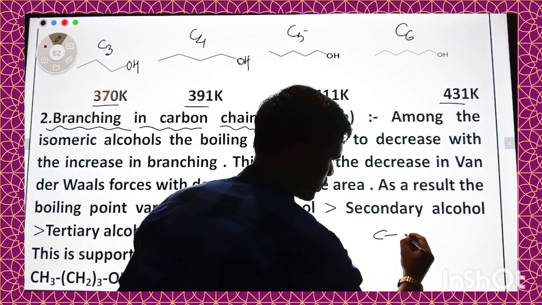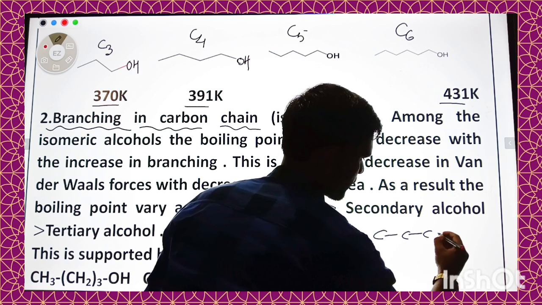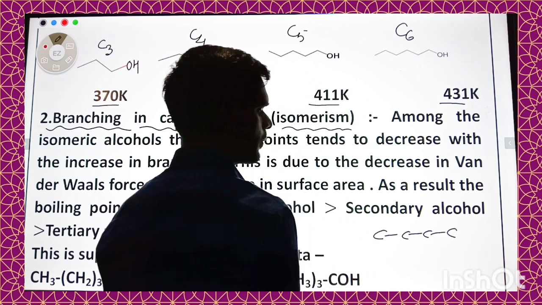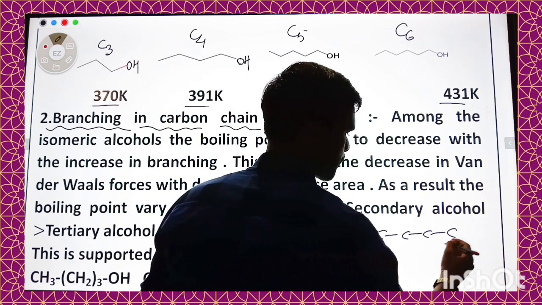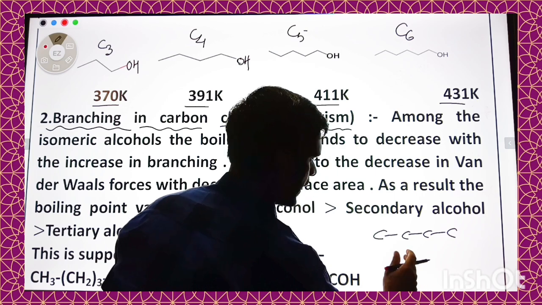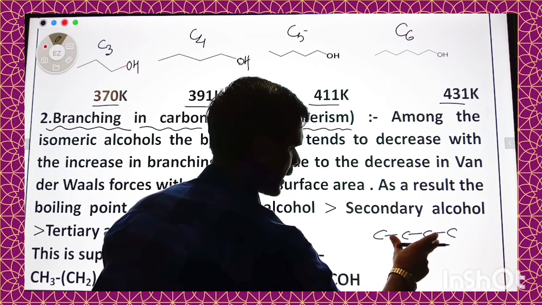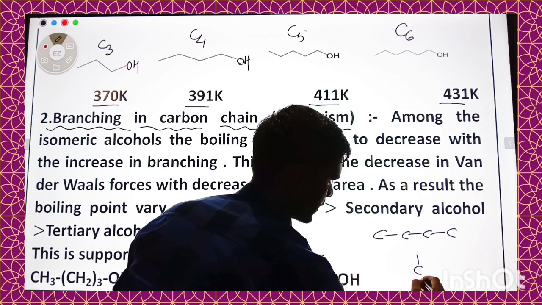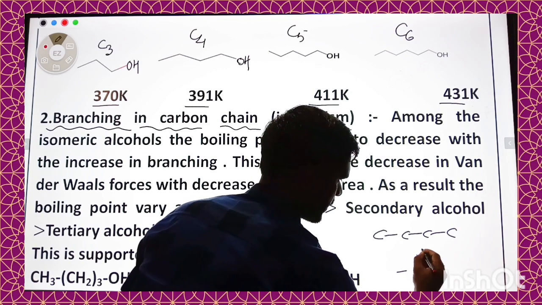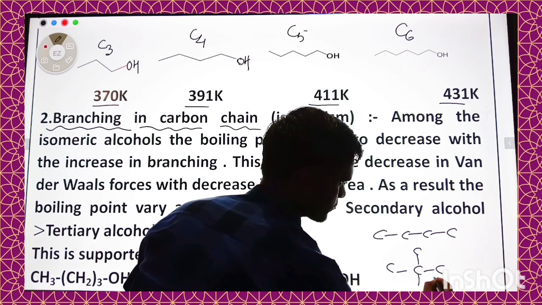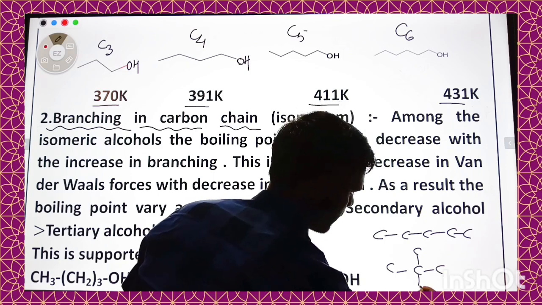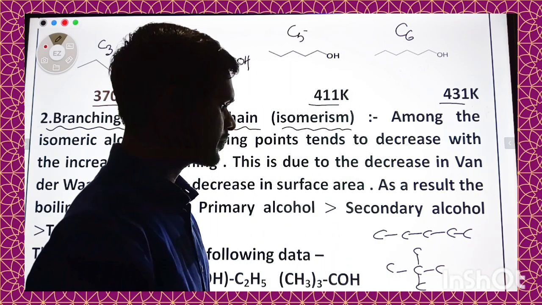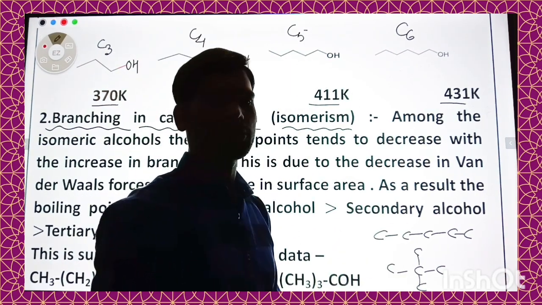For example, suppose there are 4 carbon and all the carbon atoms are in a straight chain, and in second case 5 carbon, and in second case there are branching.